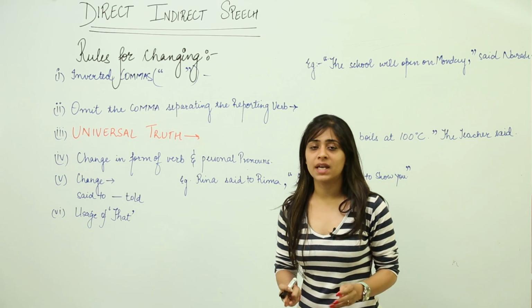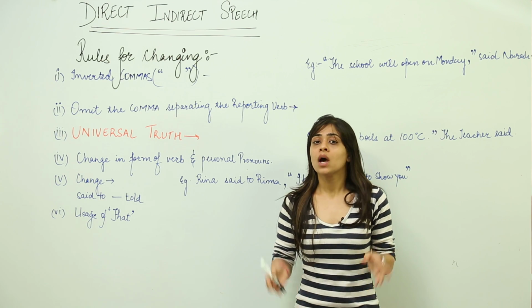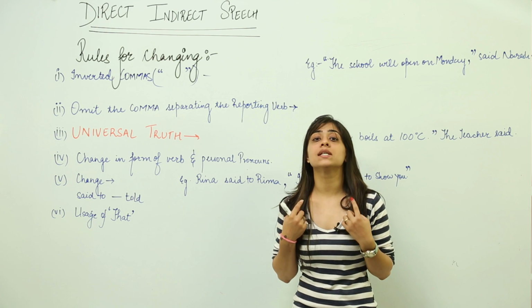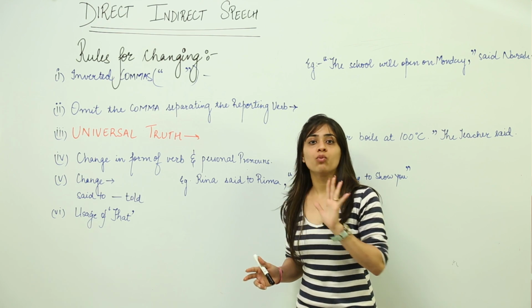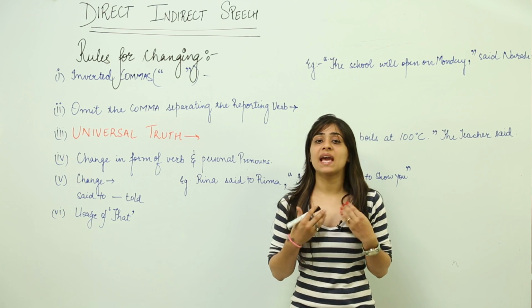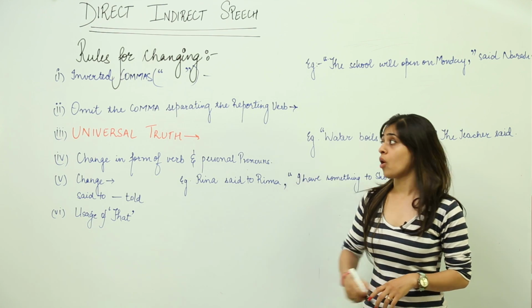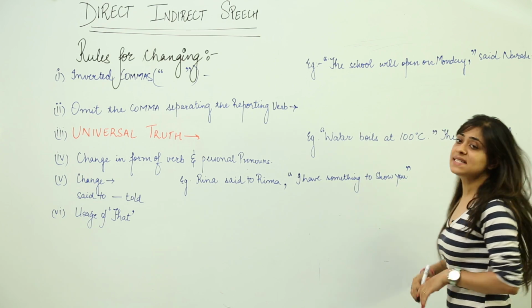In direct speech, when we are directly reporting what the speaker has said to us, we put it in inverted commas. But if we are reporting, we make certain changes. An inverted comma implies that these words are said in the same manner. But in reported speech, we explain the crux of the speech. So we remove the inverted commas. For example, let's see: The school will open on Monday, said Naresh.